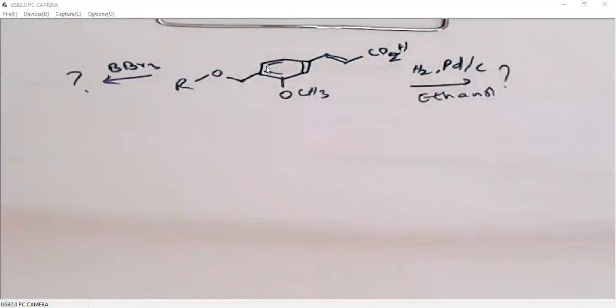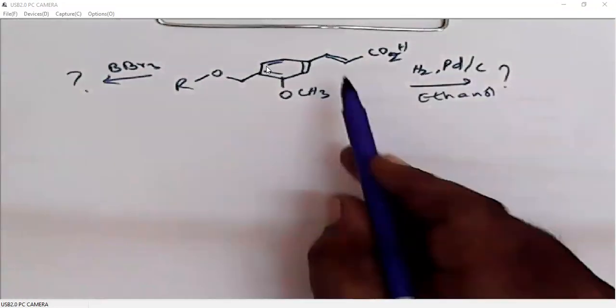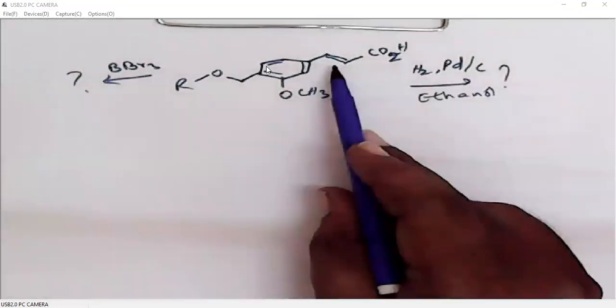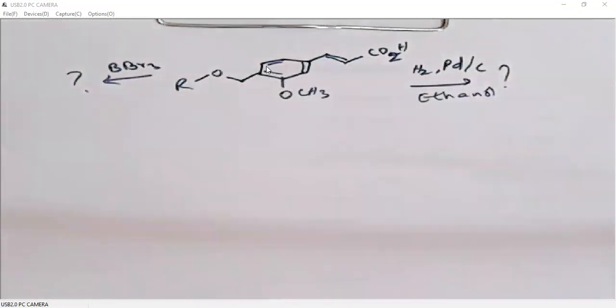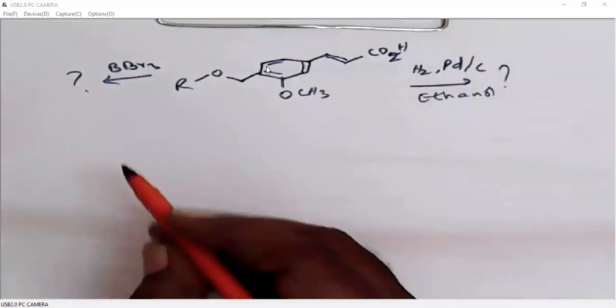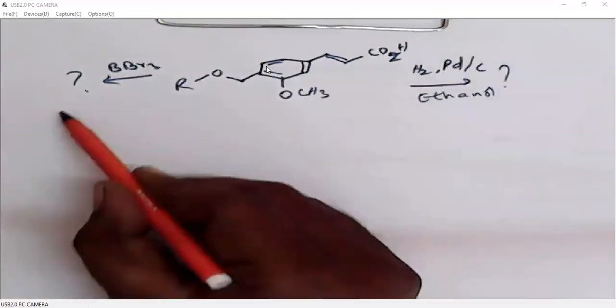So this is all about heterogeneous catalysis. Just think, what is heterogeneous catalysis? It is hydrogenation of a double bond or a triple bond with H2 and palladium on carbon, or Raney nickel and hydrogen, or platinum oxide. Okay, right. Then we will look at homogeneous catalysis, homogeneous hydrogenation reactions.